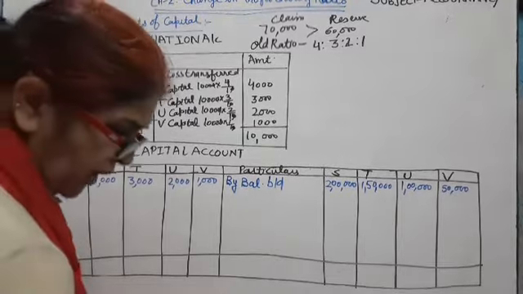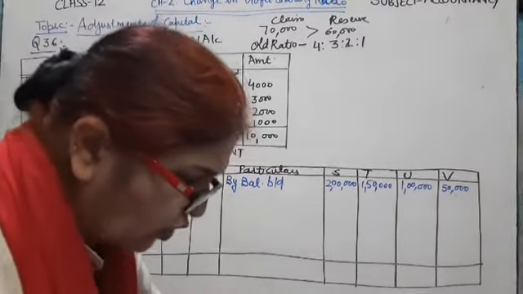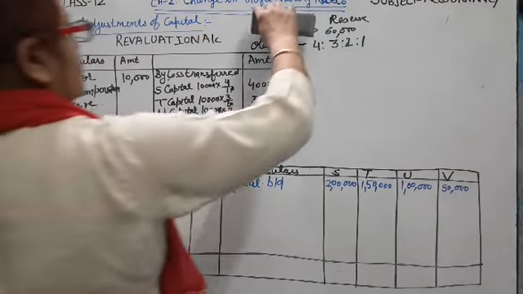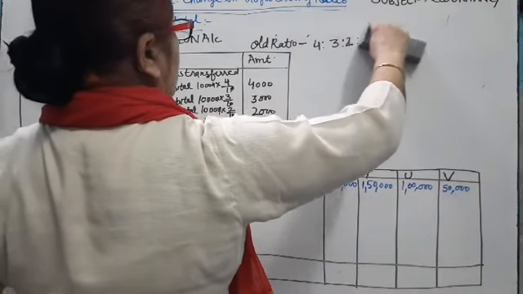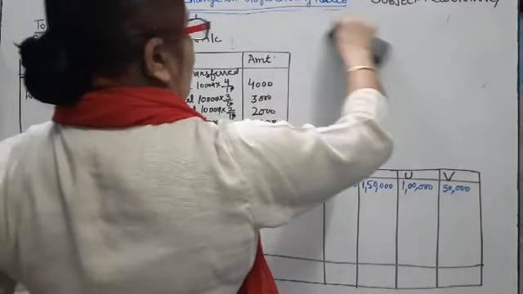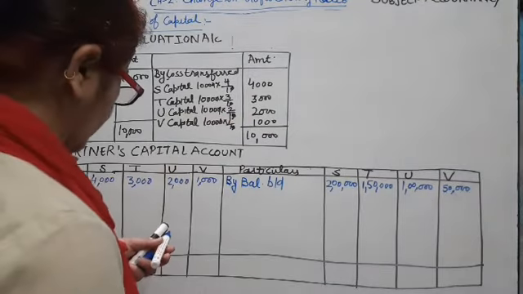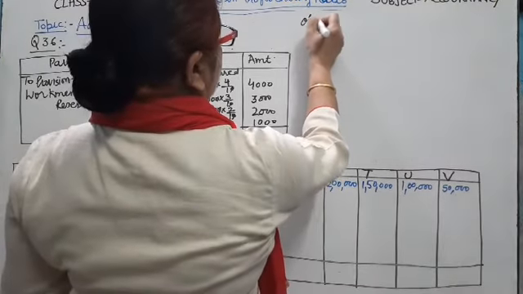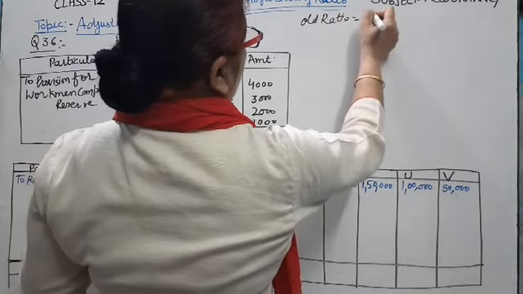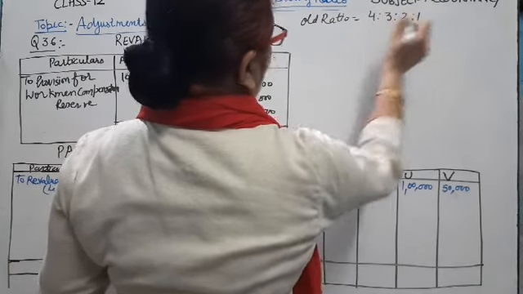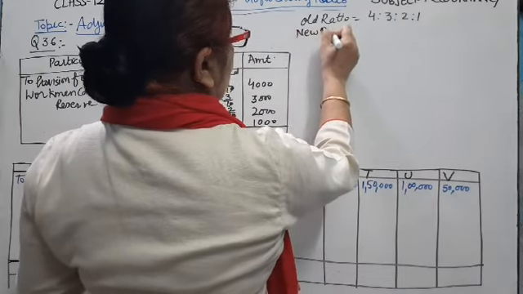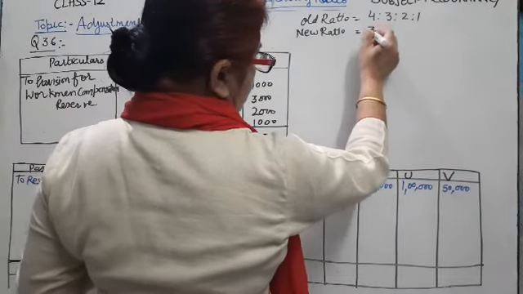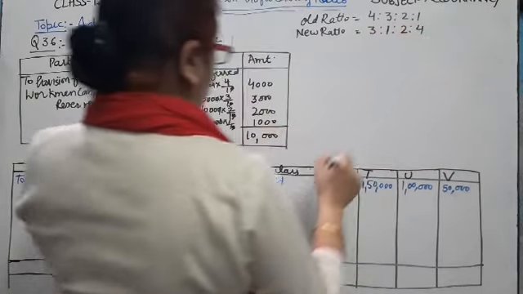After that, we will make the adjustment of goodwill, and goodwill is adjusted among the partners in their gaining and sacrificing ratio. So for the accounting treatment of goodwill, first of all we calculate the sacrificing and gaining ratio. Old ratio is equal to 4:3:2:1 and new ratio is 3:1:2:4.